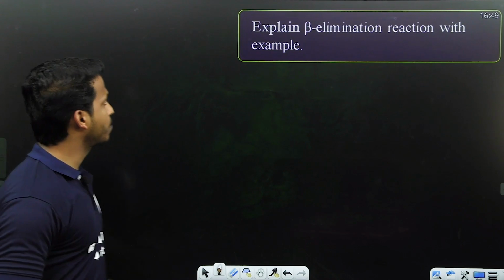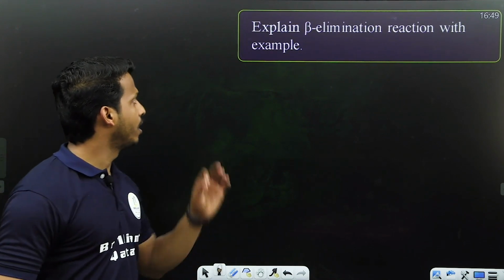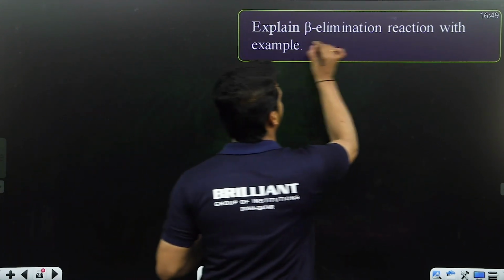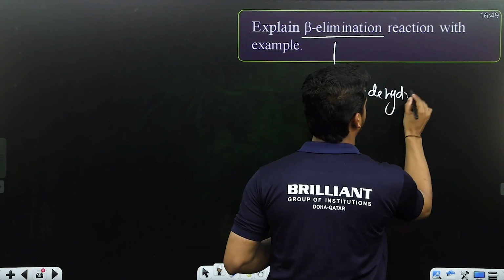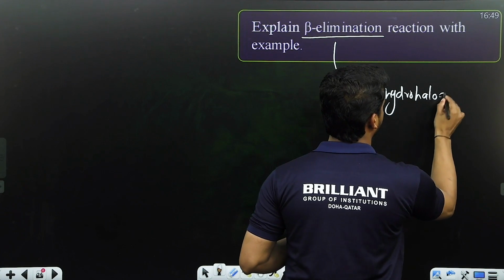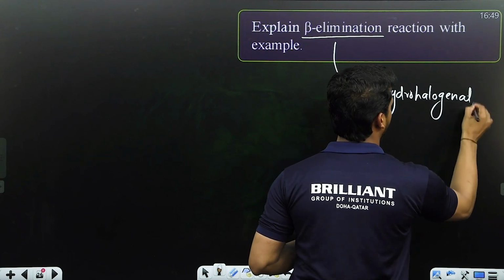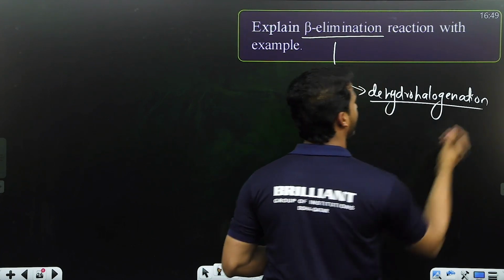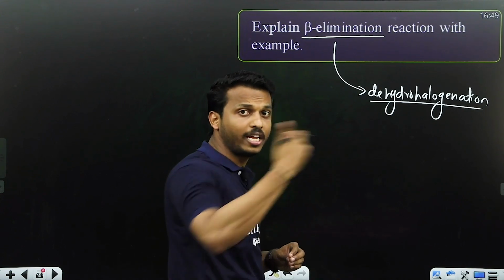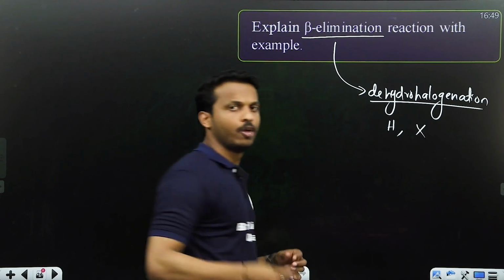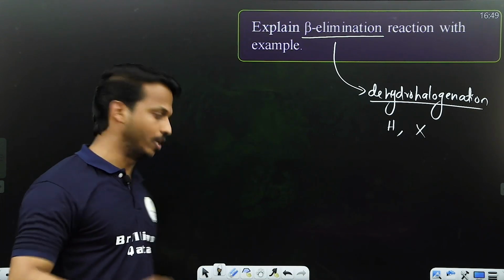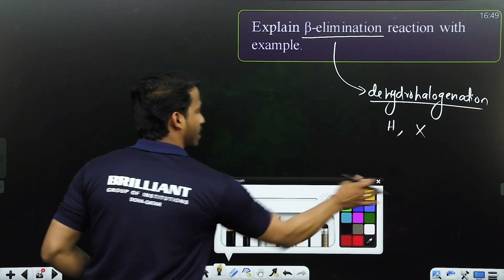Next one. Explain beta elimination reaction with an example. You know, beta elimination is also known as dehydrohalogenation. What do you mean by dehydrohalogenation? You know, de means removal of what? One hydrogen and one halogen. We want to remove one hydrogen and one halogen. Carefully listen all. Let me discuss with an example.